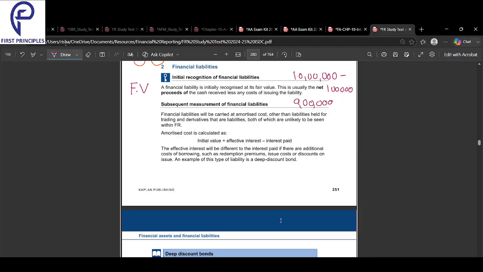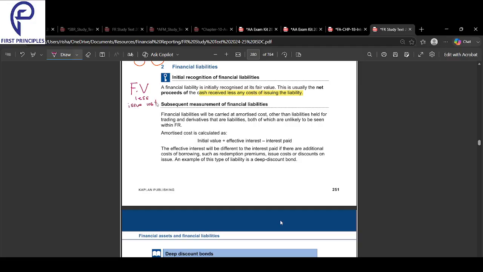So it is always at the net: cash received less any cost of issuing that liability. We'll record the financial liability at 10 lakh minus the issue cost of 1 lakh, at 9 lakh. That is called financial liability. Initially, we recognize that at fair value less issue cost.